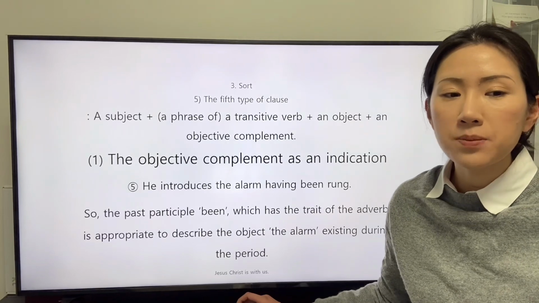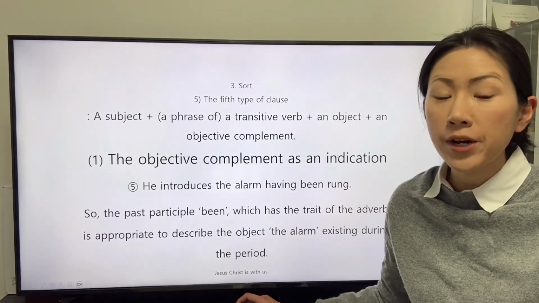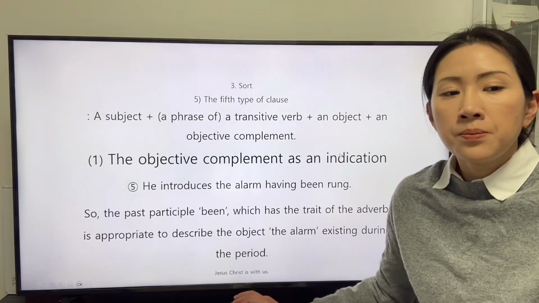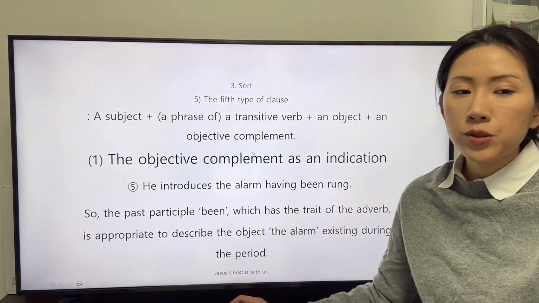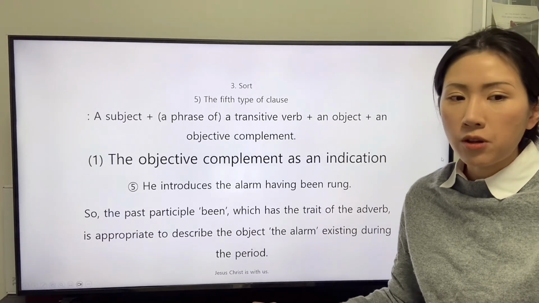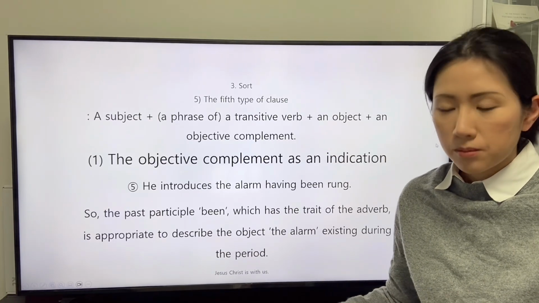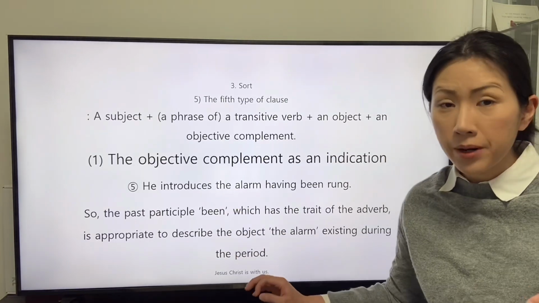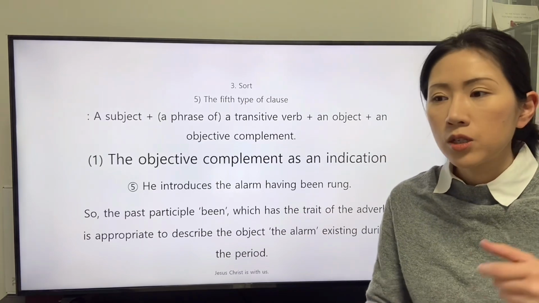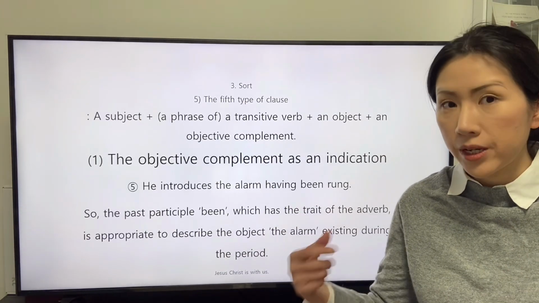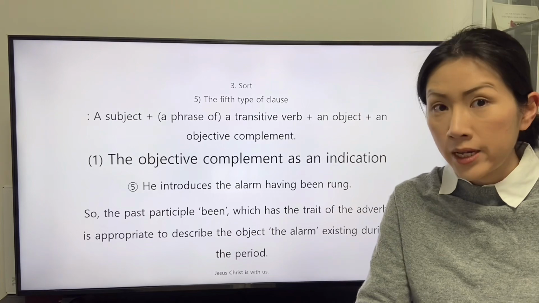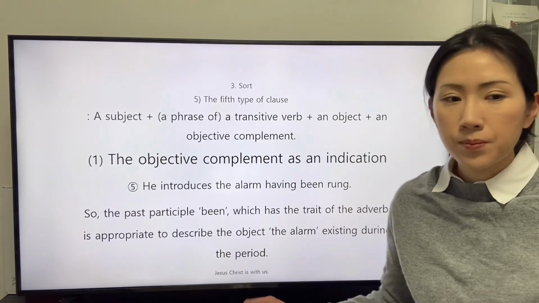So the past participle being, which has the trait of the adverb, is appropriate to describe the object, the alarm, existing during the period. The object, the alarm, responds to the period in a way to exist.